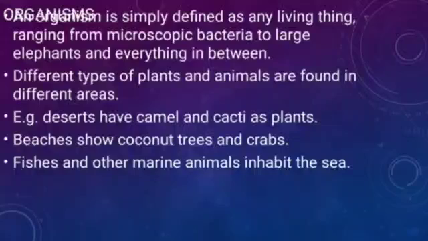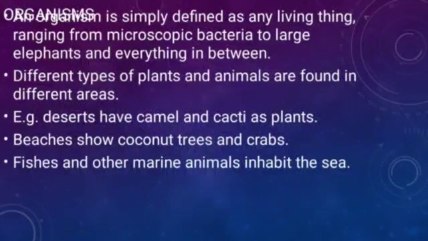Different types of plants and animals are found in different areas. As I told you, in mountain areas there are yaks and this type of animals. In the polar region, polar bears. In the hot desert, we find camels. In plain areas, there are cows, bullocks and this type of animals. Plants are also different. For example, in mountain areas there are oak, pine and deodar. In plain areas also they are different.